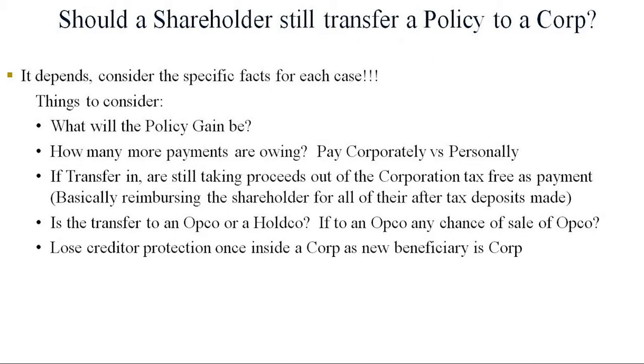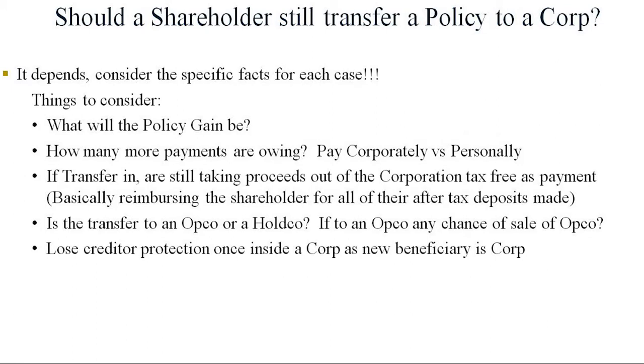I hope that makes sense. Is it transferred to an OpCo or to a HoldCo? Well, if it's to an OpCo, I have to worry about, is there going to be a future sale of OpCo? Because if I've transferred in, then guess what? I might have to transfer either out to myself or out to a HoldCo, and I may have taxable disposition issues to worry about. And then, of course, as always, even when we make the initial sale to the corporation, once I put the policy to a corporation, the corporation is going to be the beneficiary, so I lose my creditor protection status. So quickly, just a quick summary.